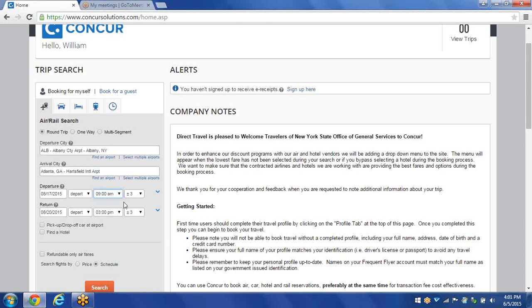And then finally, the last field over is a drop-down box where you see a plus or minus 3. What this does is bring back results, in this case, 3 hours prior to the time on the left and 3 hours after the time on the left. So it's going to give me a 6 a.m. to noon window. I can narrow my results by making the number less or increase my results by making the number higher. But for this demonstration, we're going to keep it to plus or minus 3.